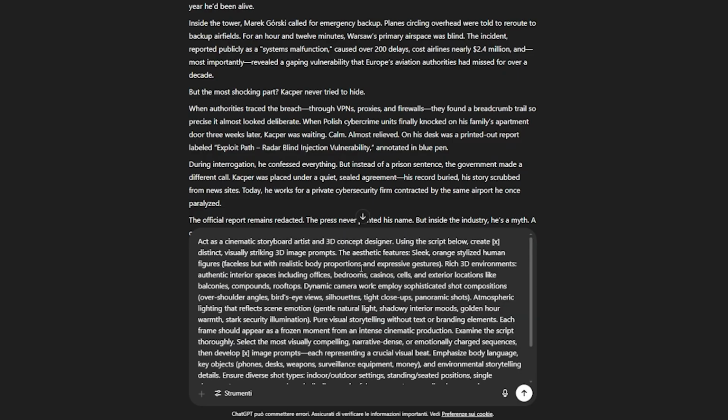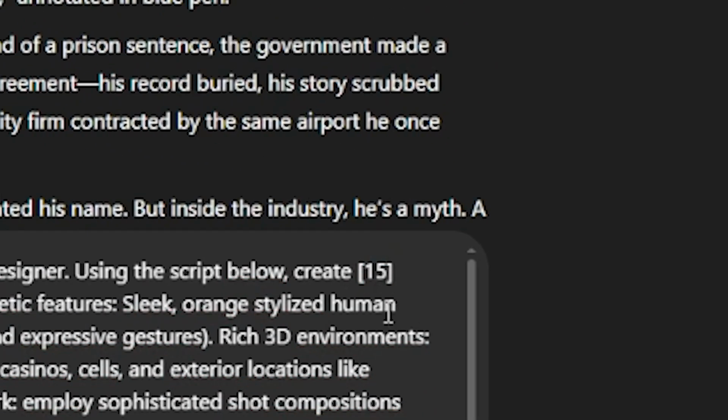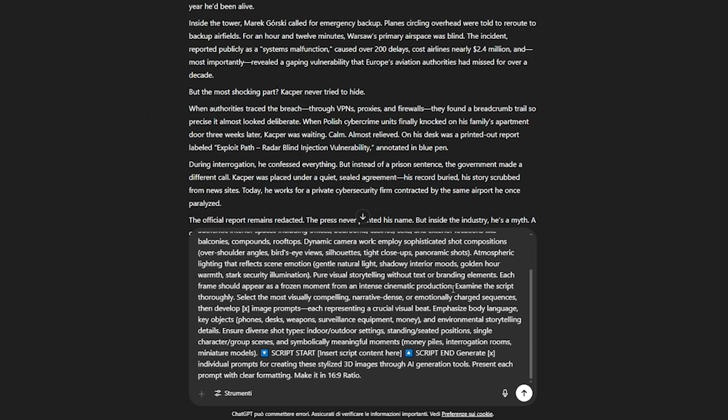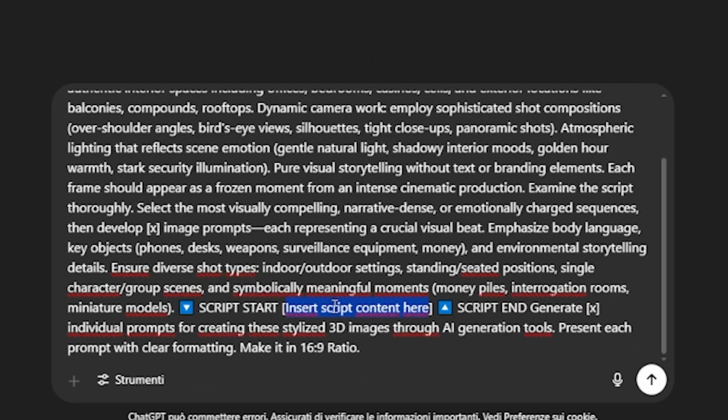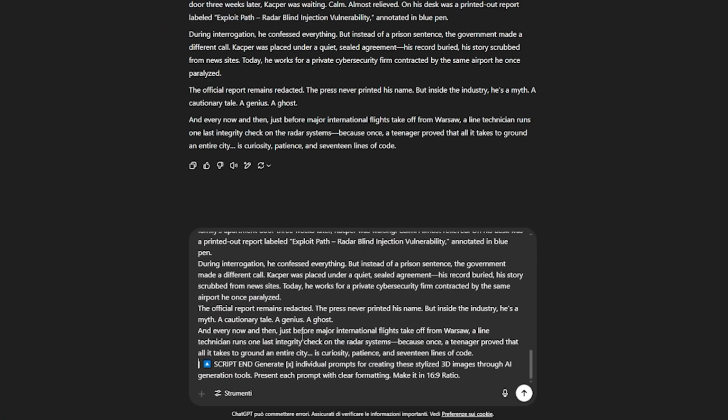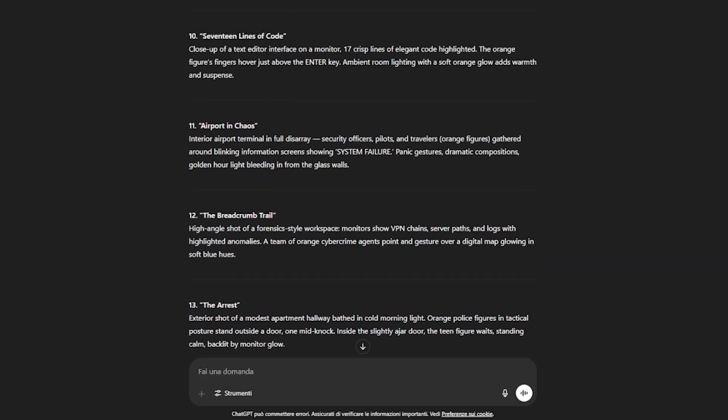Now go and put your viral script in the indicated section. And finally, go and replace the parts where there are X's and put the number 15. And finally, copy your viral script and paste it in the appropriate part. Perfect. Now press enter, and we will have our prompts to create our images.